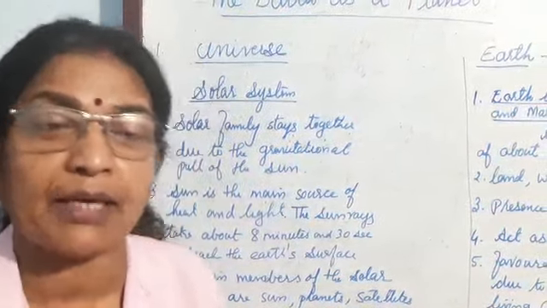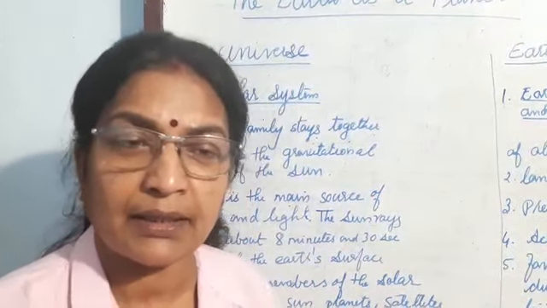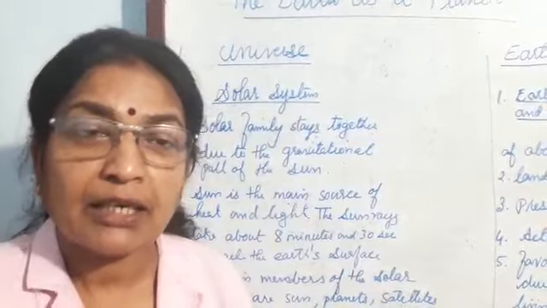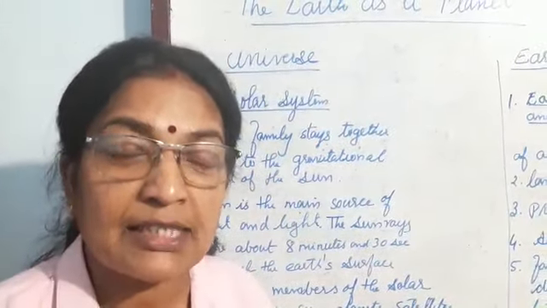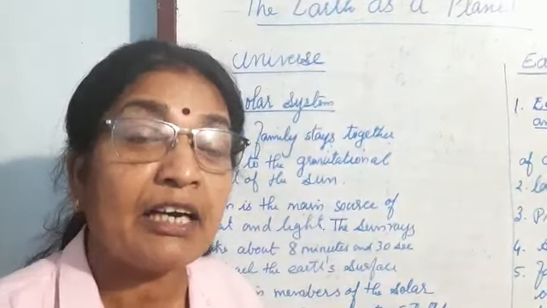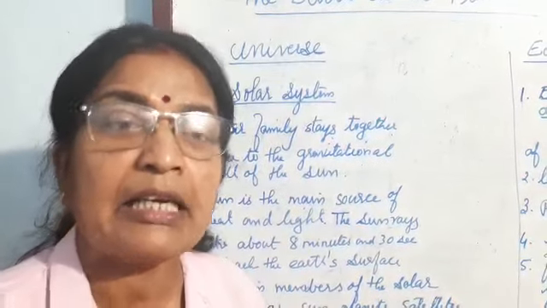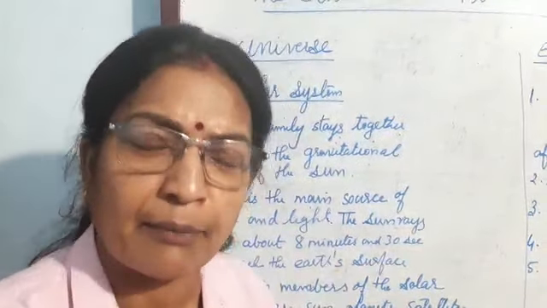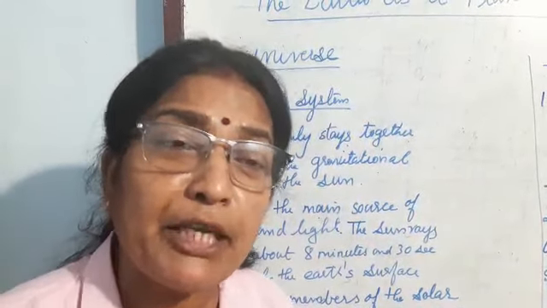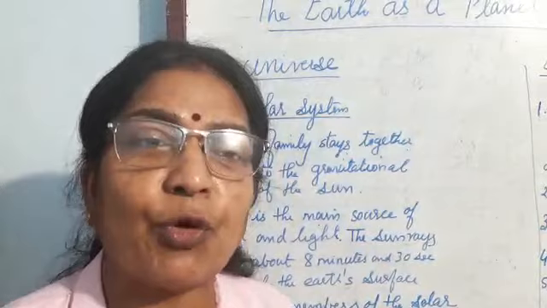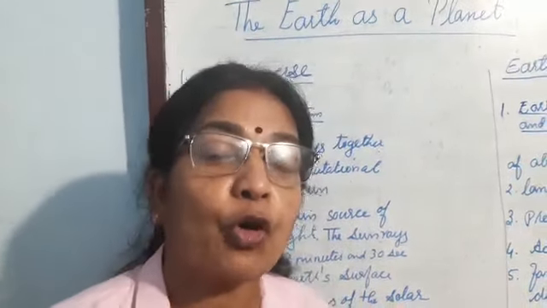And also, when a ship comes from the sea, if the Earth were flat, we would see the full picture of the ship. Because the Earth is spherical, we first see the front part of the ship, then the middle part as it comes nearer, and when it comes nearer still, we can see the full picture of the ship. So there are many points given for the shape of the Earth being spherical. You can learn any 4 or 5 points.